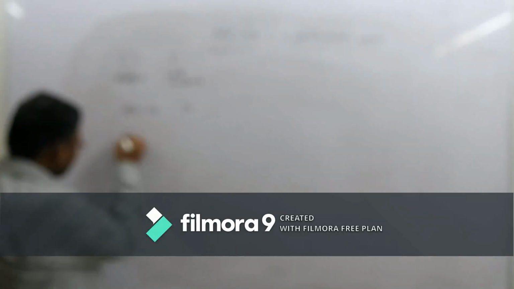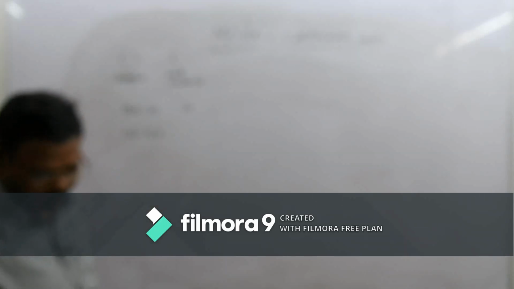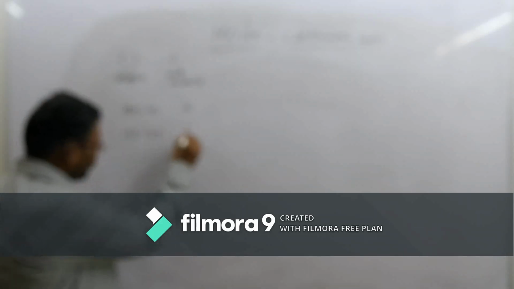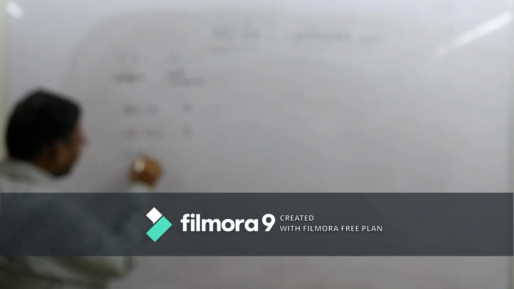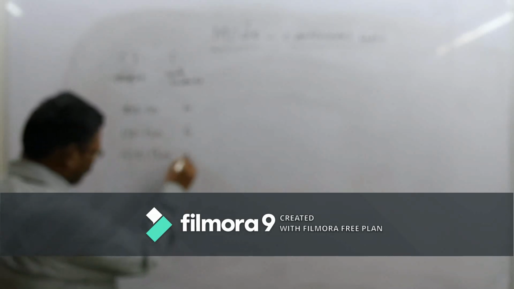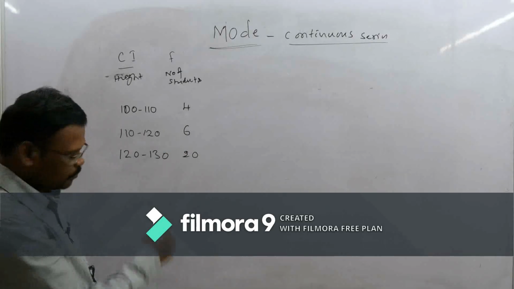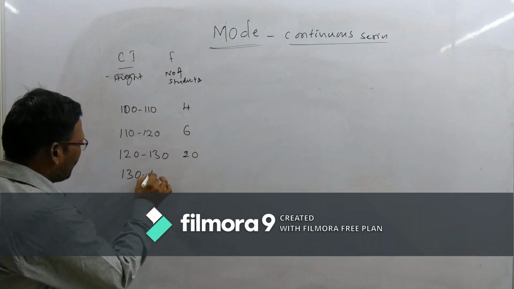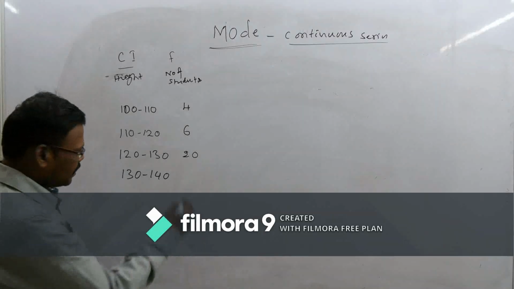Like 110 to 120 centimeters, there are around 6 students in the classroom. Like 120 to 130 centimeters, there are 20 students. Like 130 to 140, there are 32 students.